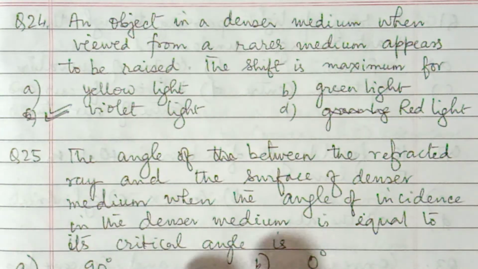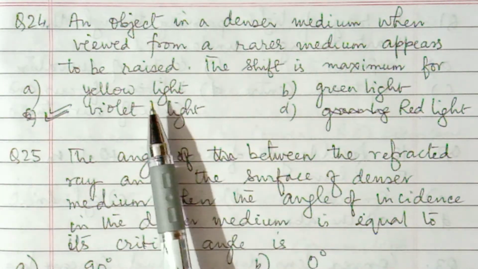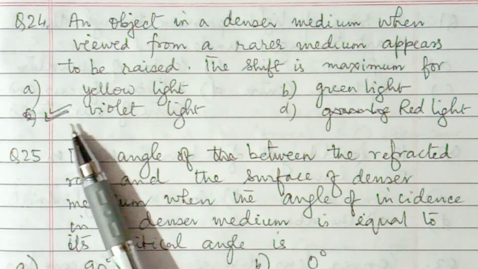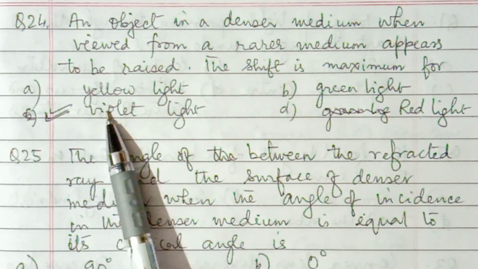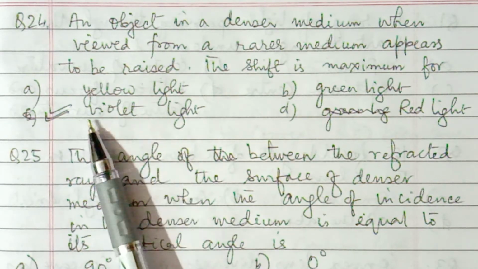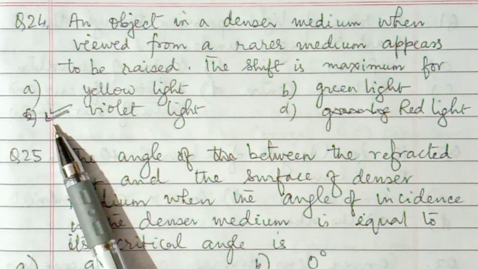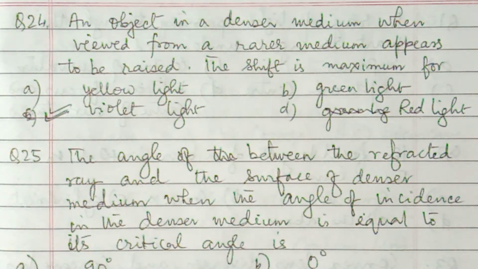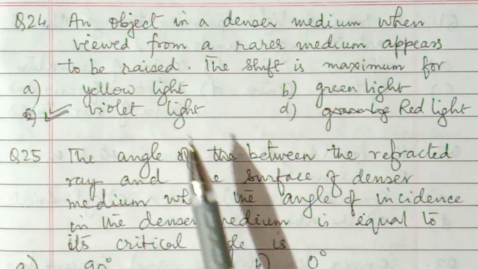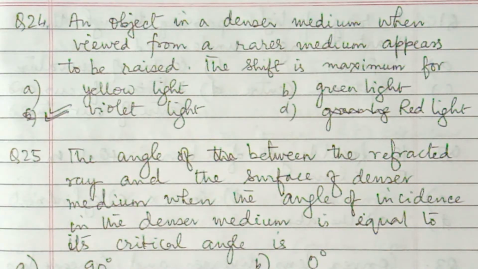So that's why the shift will also be the maximum for violet light. Okay, so this is the answer. Shift depends on the refractive index, which depends on the color. So violet light is the answer.